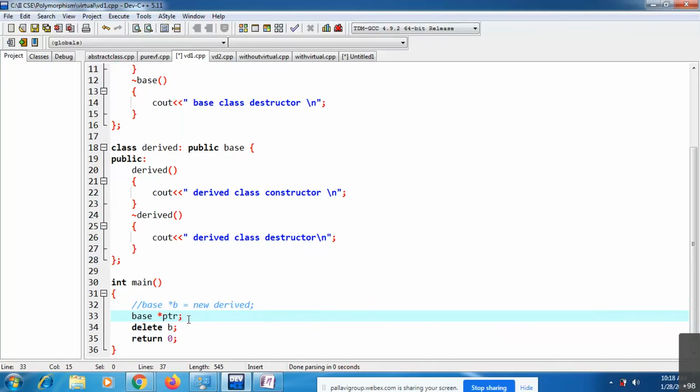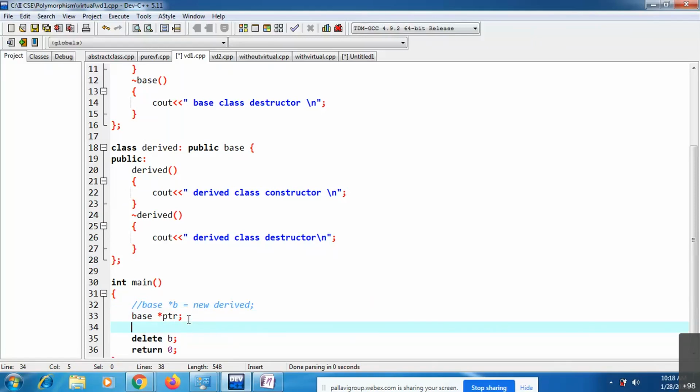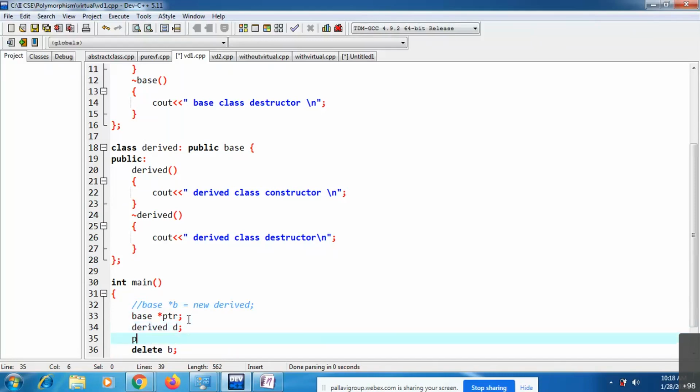Then Derived d, I just created one object for derived class d. Now ptr equals address of d means the base class pointer is now pointing to the derived class object.